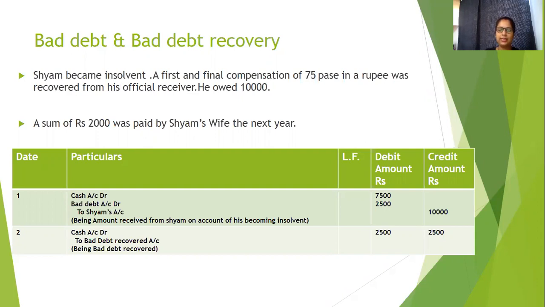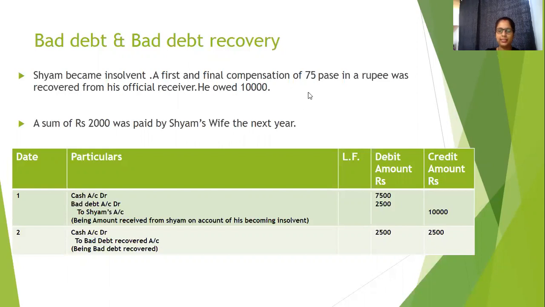It means that if he had to pay 1 rupee, only 75 paise could be received from his official receiver. He owed 10,000, so only 75 by 100 into 10,000, that is 7,500, could be received in cash. So this 2,500 is bad debt, as I explained. 2,500 is a bad debt, so it is a loss. Loss will always be debited.